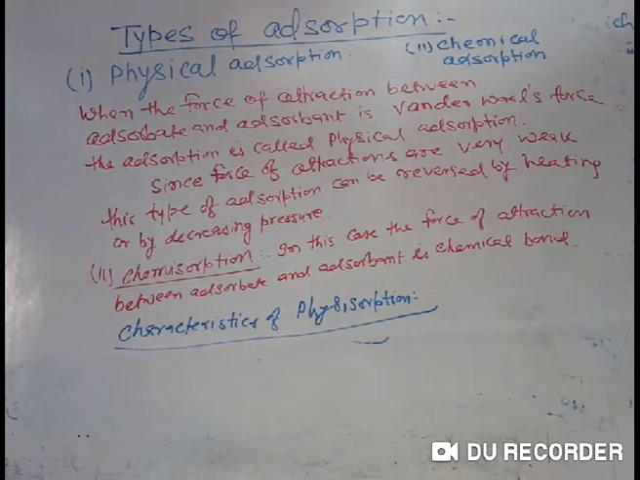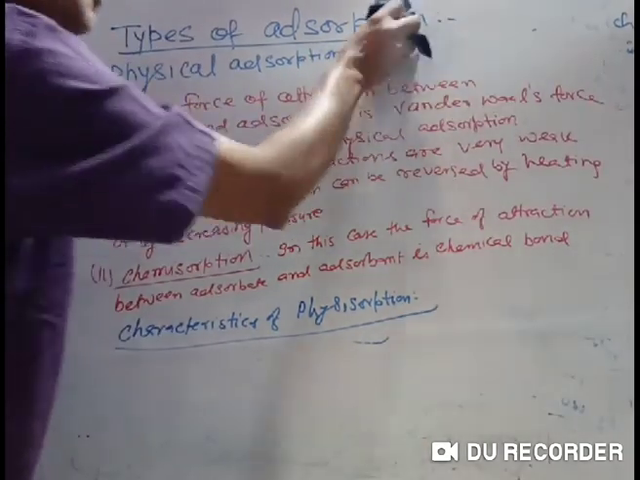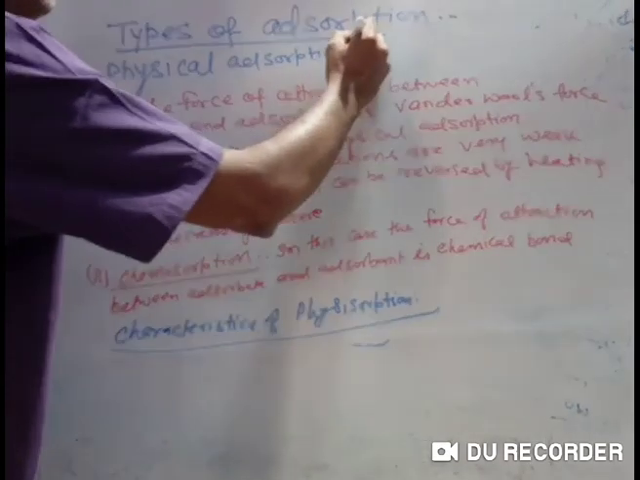In this video, we will see types of adsorptions. On the basis of the force of attractions between adsorbent and adsorbate, there are two types of adsorptions. One is called physical adsorptions and the other is known as chemical adsorptions. Physical adsorptions are also known as physisorptions.